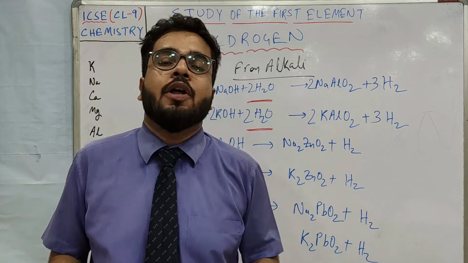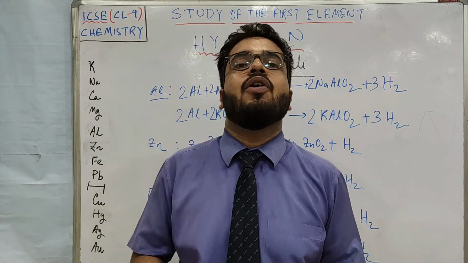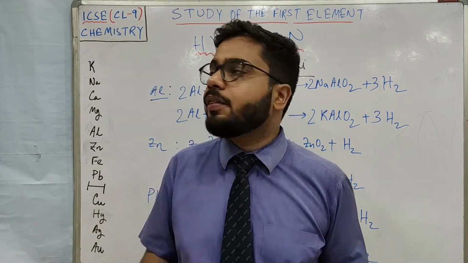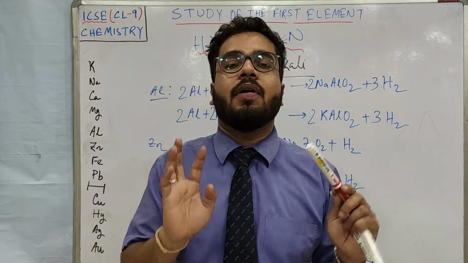for aluminium. So these are the ways to get hydrogen from water, from dilute acid and from alkali. I hope you understood till here.